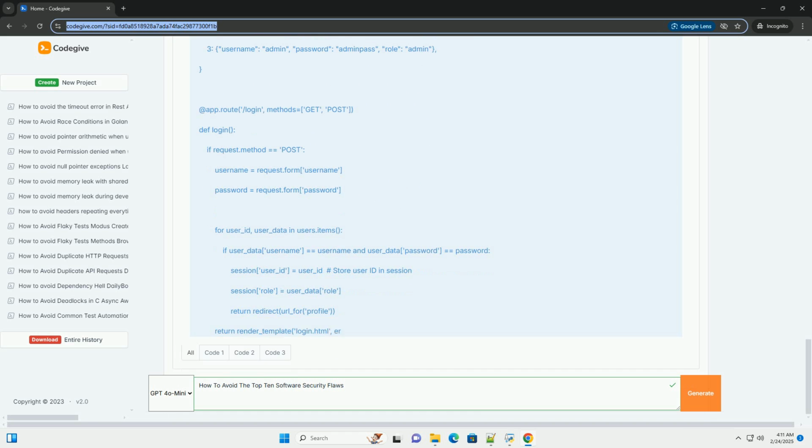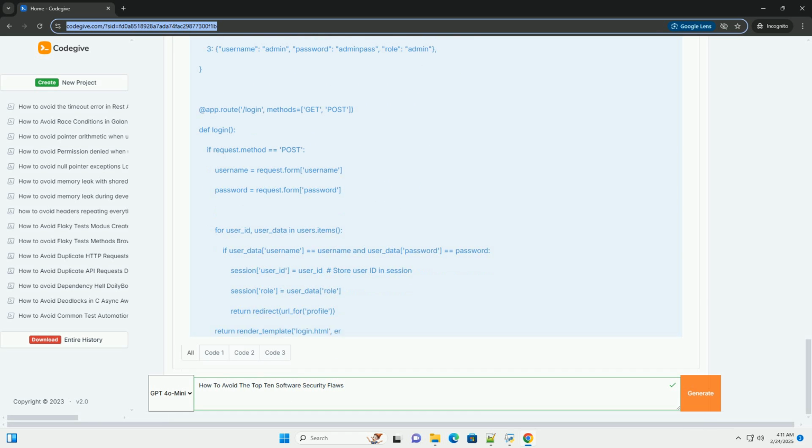Data validation. Validate the integrity of data before processing it. Use checksums, digital signatures, or other mechanisms to ensure that the data has not been tampered with. Secure update mechanisms. Implement secure update mechanisms that verify the integrity of updates before installing them.